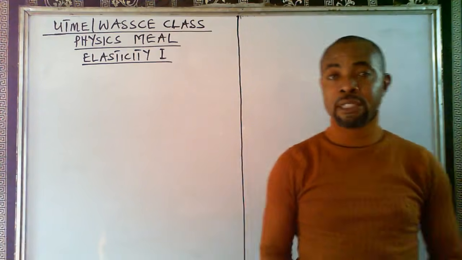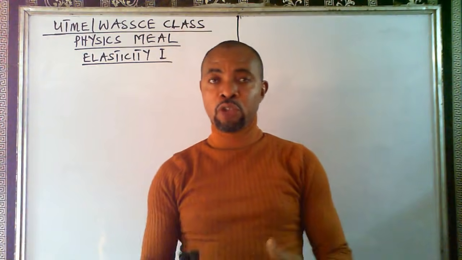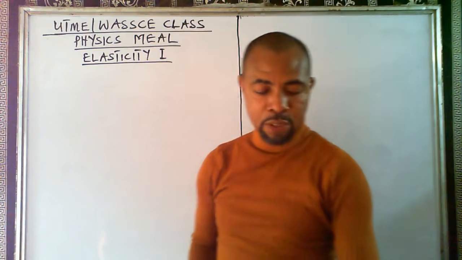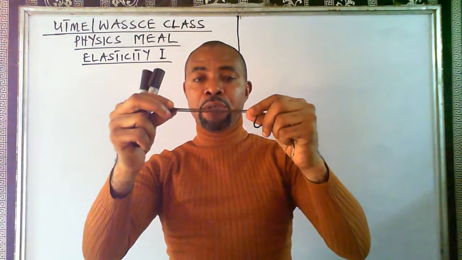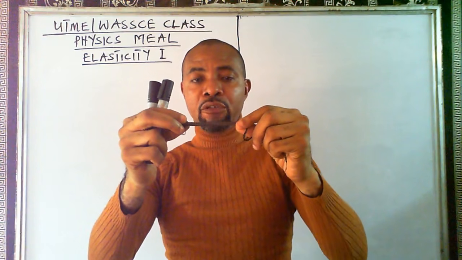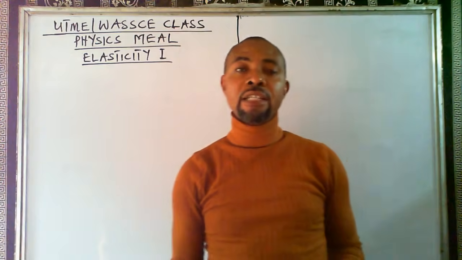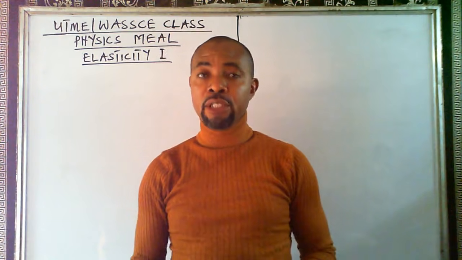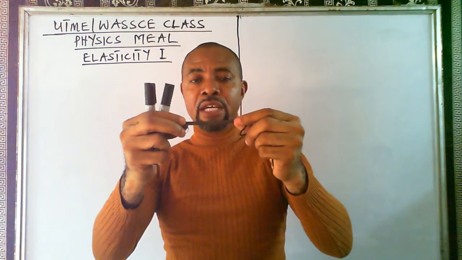Now, we have some materials that when you apply force on them, they will return to their original size and shape when that force is removed. For example, I have a spring in my hand here. If I apply a force on this spring, you will see that it's increasing in size. If I stop the application of the force, the spring will return to its original size. So we have materials like that. The ones that are common are the rubber band that you use always, the rubber that you use always. So this is also a material that can behave in that way, a spring.